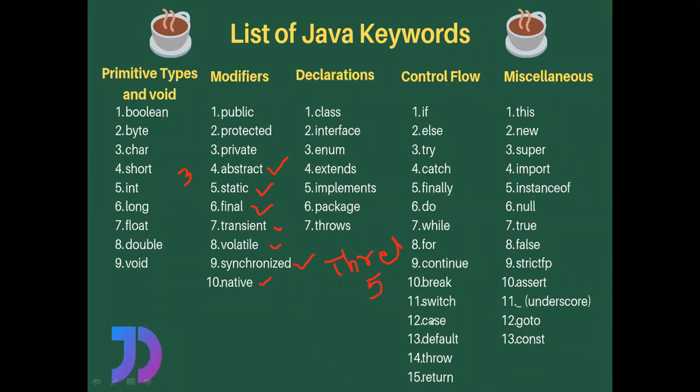Next one, under the declarations, we have 7 keywords. Class. This class keyword is used to declare a class. And then interface. This interface keyword is used to declare an interface. So when we want to define a class, we define it as class space A, which means class is a keyword which is used to define a class. Similarly, when we want to define an interface, we use the keyword interface. For example, interface X, which means we are going to declare an interface X with the use of the keyword interface, right?